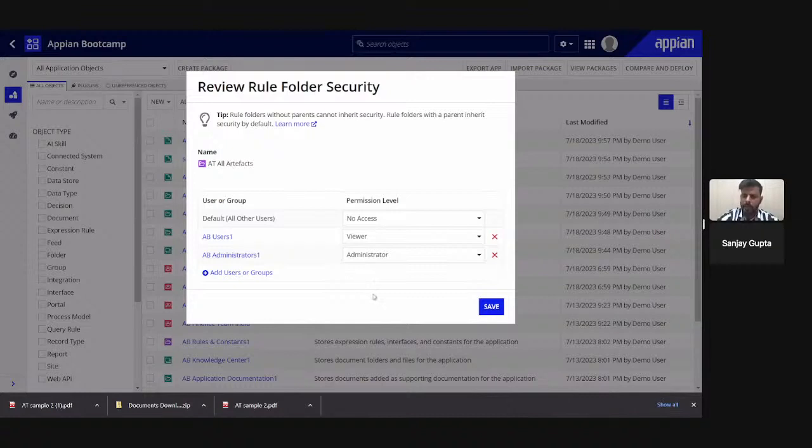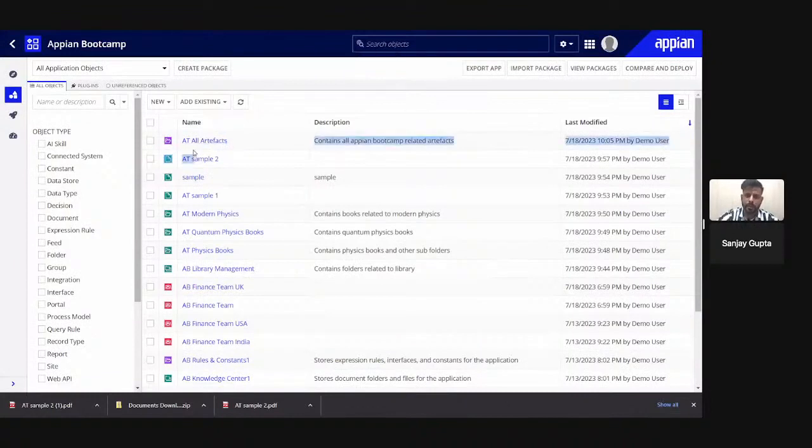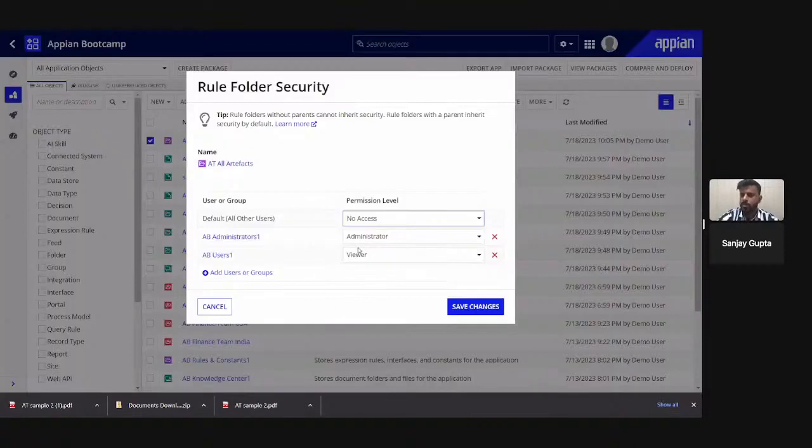In that case, we add them into editor level security. Okay, now I can save this one, and you can see we have this particular rule folder here. If you want to check this particular rule folder security, you can go here and you can see. Now also you can even change the security. You can add more groups, you can delete groups from here, or remove groups from here, or you can change the security permission level as well.